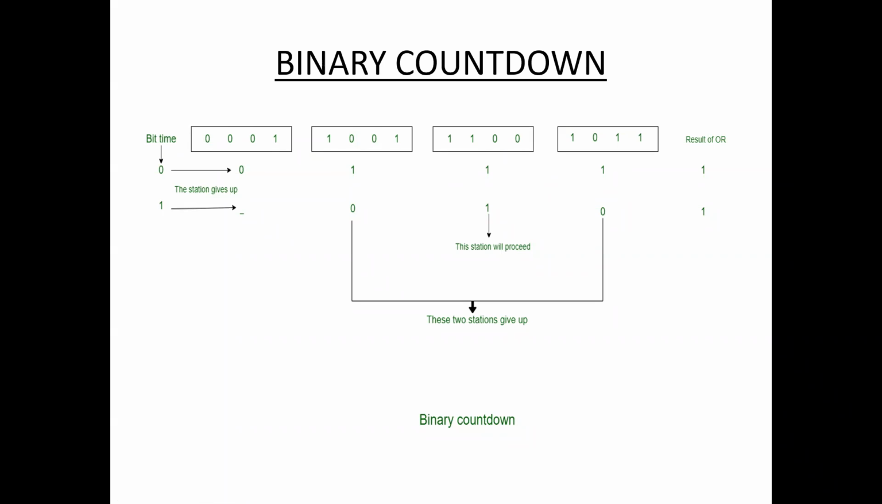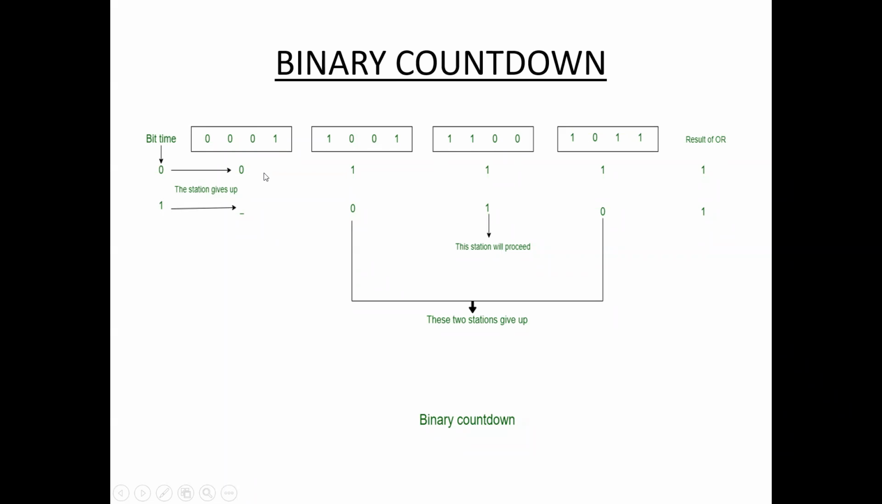Let us see this example. In this method, the different station addresses are ORed together, which decides the priority of transmitting. Suppose 0001, 1001, 1100, 1011 are the binary addresses of stations. These four stations are trying to transmit the frame. Which station has the highest priority is decided by this OR operation. Here the first bit is 0, here the first bit is 1, here 1, here 1.